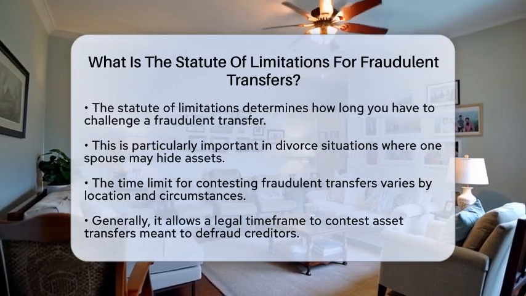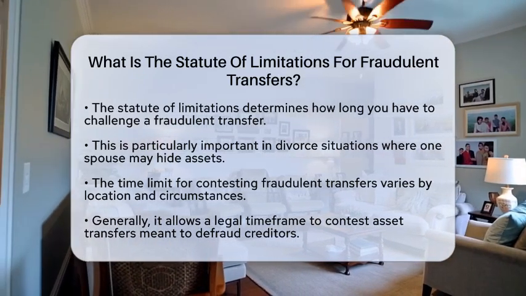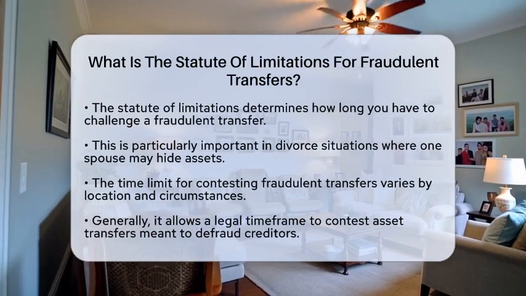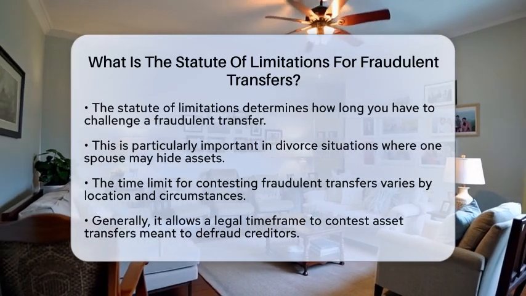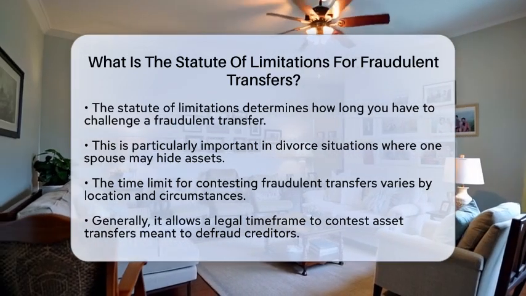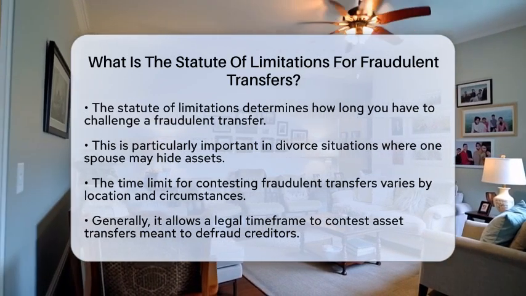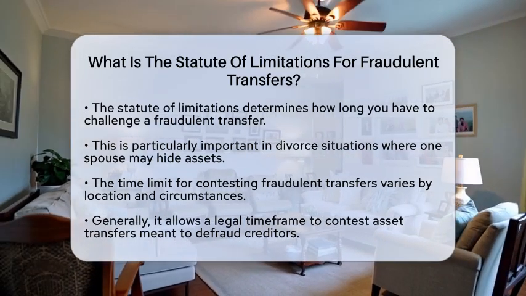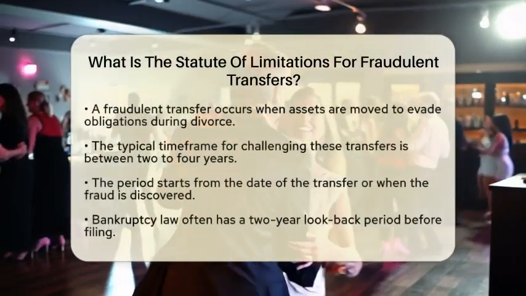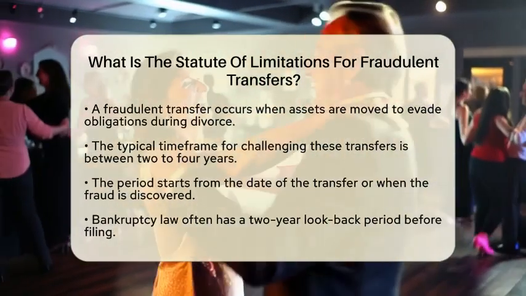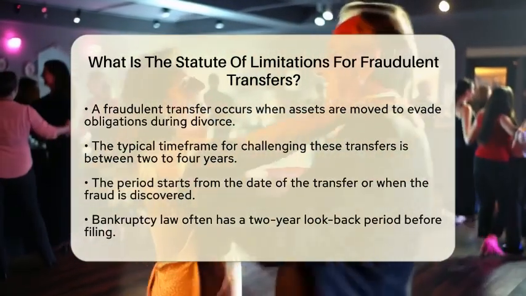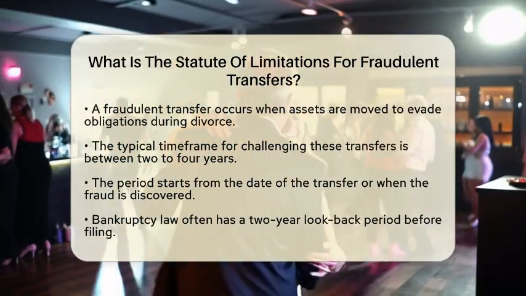The statute of limitations for fraudulent transfers can vary based on where you live and the specific circumstances of the fraud. Generally, it sets a time limit for when you can legally contest a transfer of assets that was made to hinder or defraud creditors. So, what does that mean in practical terms? A fraudulent transfer happens when one party moves assets to keep them away from creditors or to avoid obligations during divorce. The statute of limitations defines how long after that transfer you can file a claim to reverse it.